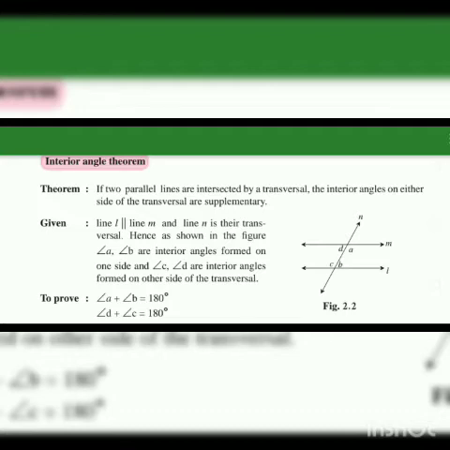So we will not take this proof. We will see only the statement. You have to remember only the statement, that is, if two parallel lines are intersected by a transversal, the interior angles on either side of the transversal are supplementary. No need to prove it, only remember the statement.